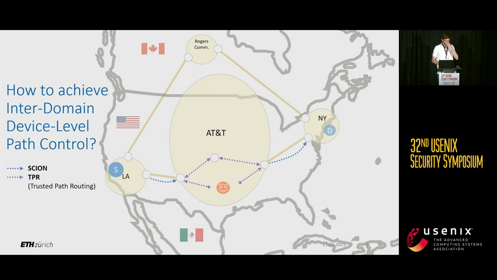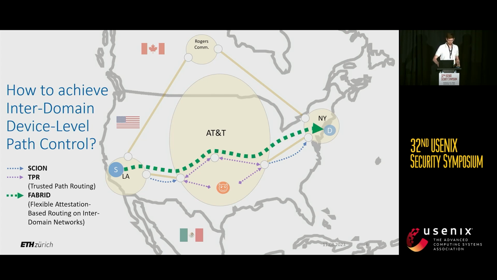A different network architecture is TPR, Trusted Path Routing, which is currently being standardized in the IETF. And TPR is a very interesting protocol. It allows a network operator to use remote attestation on its internal routers and then exclude untrustworthy routers from the routing topology. So in this case, if the bottom router is considered untrustworthy, it would be removed and all traffic would flow over the top router. And our work essentially combines these two principles. And this enables us to design FABRID, the flexible attestation-based routing on interdomain networks.